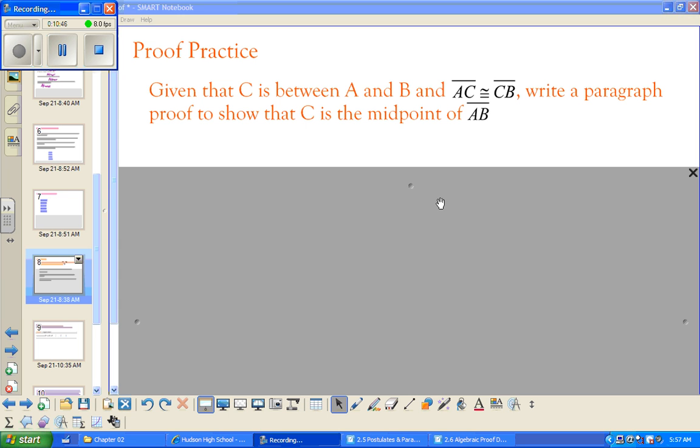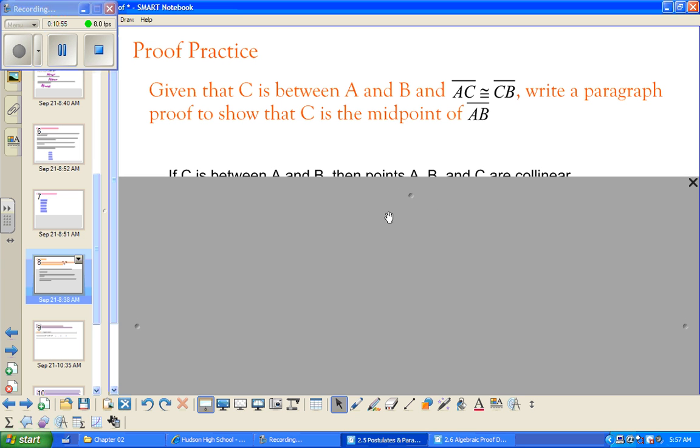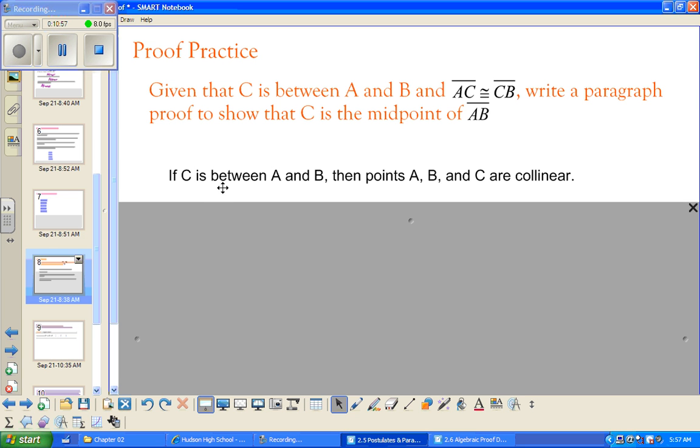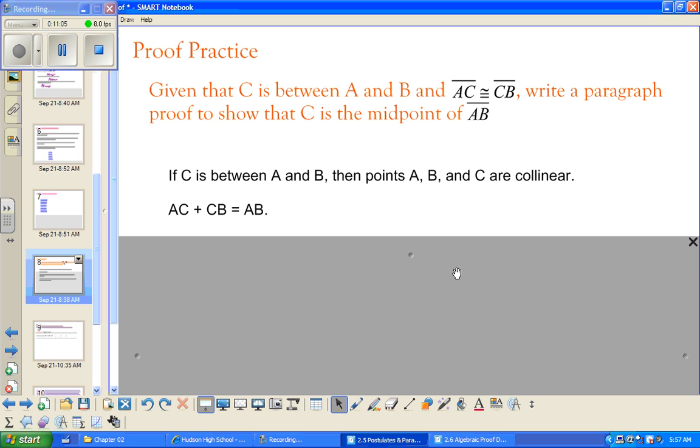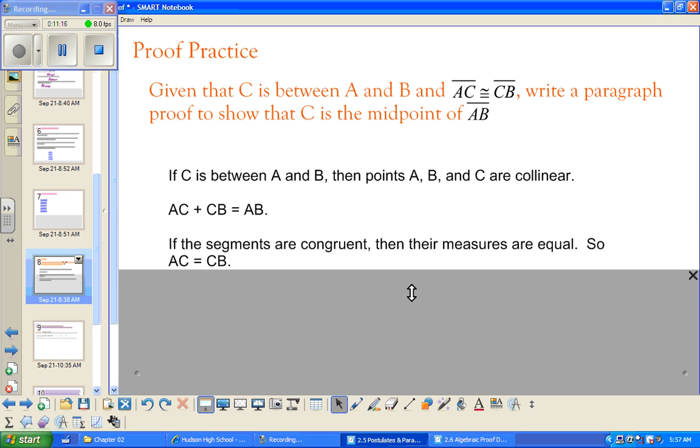I'm going to show my sentences kind of as steps just so that you can see the different steps a little more clearly, but you would normally just write these out in a paragraph. So first, if C is between A and B, then points A, B, and C are collinear. We know that to be true. So then if they're collinear and C is between A and B, we can say AC plus CB is equal to AB. So the lengths of those segments.